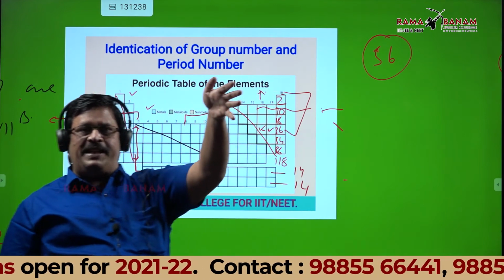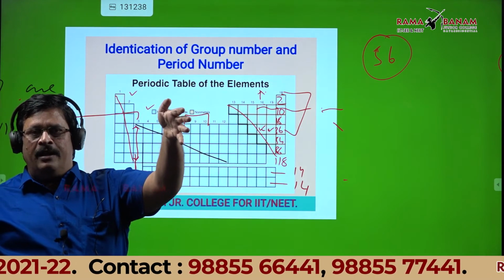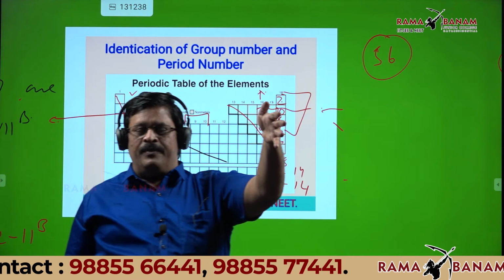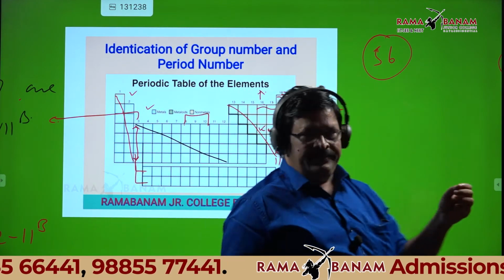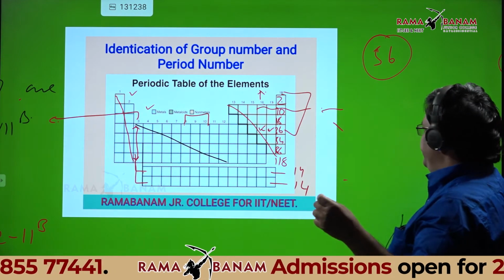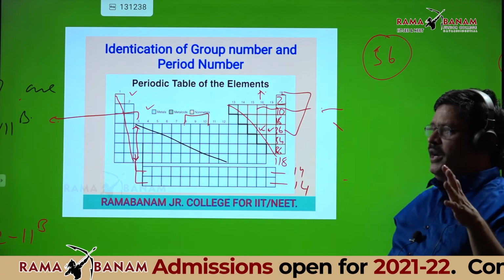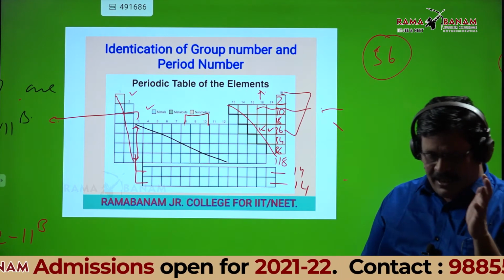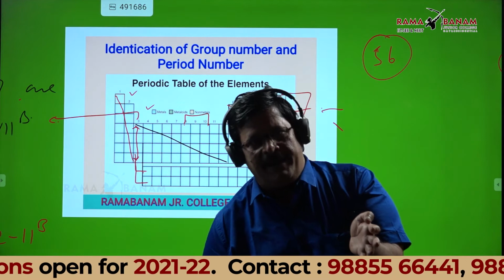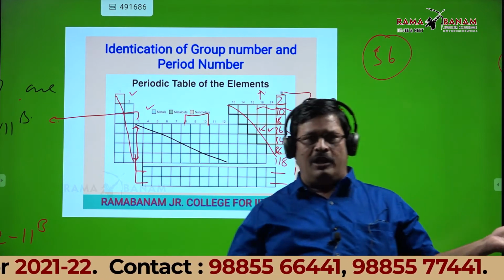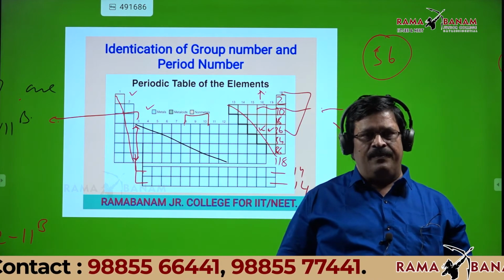Atomic number 56 is given. Sixth period, first group? Second group, sixth period. Very nice. Wait, students. Those who know that, just keep quiet here, because we should give time for all the remaining students also.